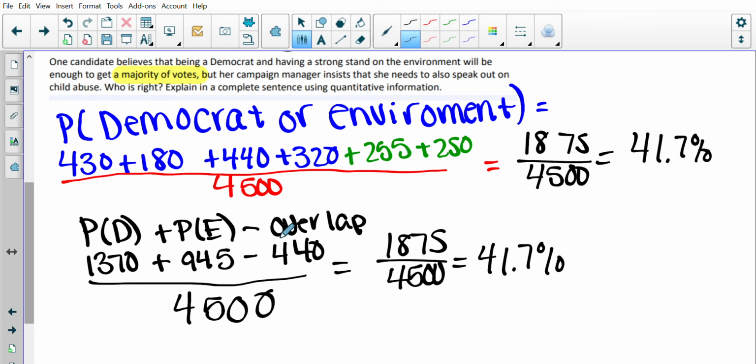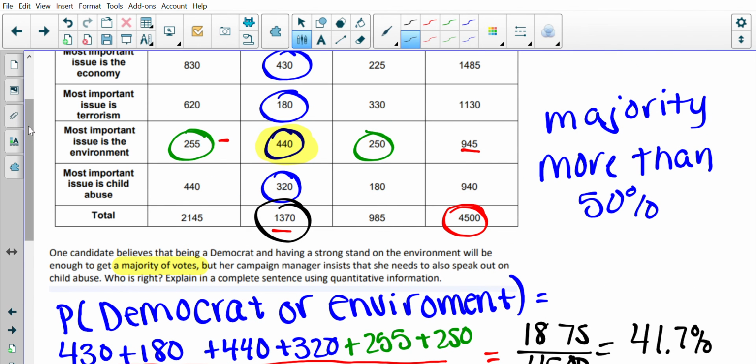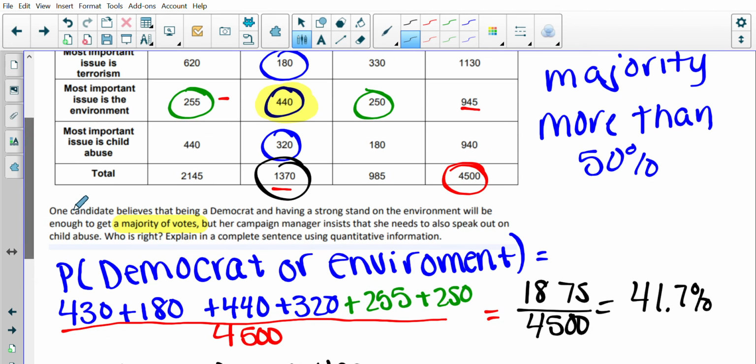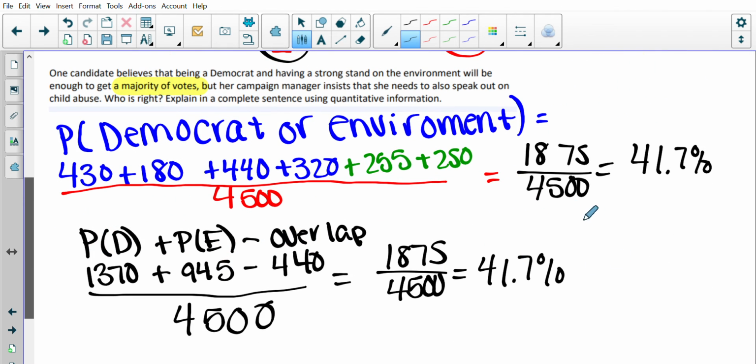Either way, you could have done it, okay? This way really works when we have our table. This way also works, but this is always going to work, because you're going to be given this kind of information. But this will definitely work when you have a table. All right, so this is not majority.